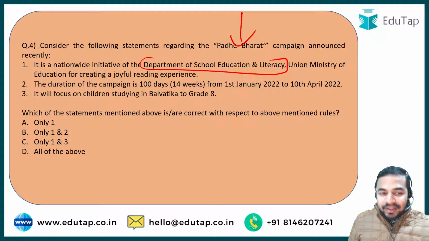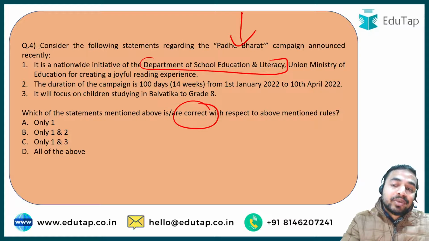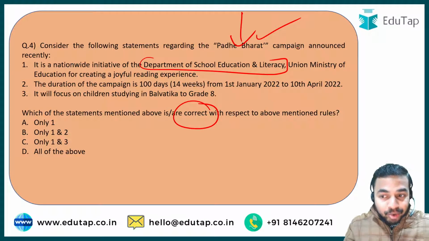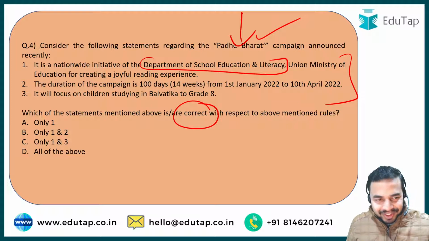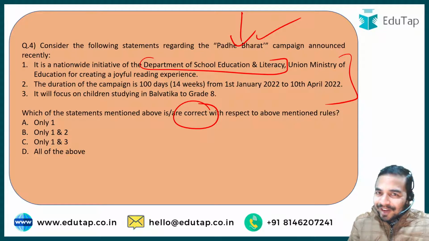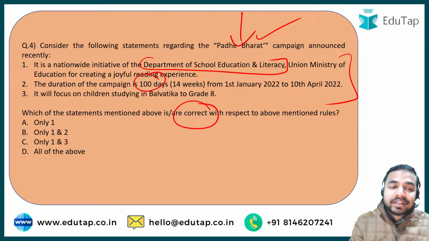And my dear learners, here you are once again required to identify the correct statements with respect to this particular campaign. So kindly go through all these statements and then tell me what exactly is the right answer for this question. So here you can see the very first statement, that it is an initiative of the Department of School Education and Literacy. The second statement says the duration of the campaign will be 100 days, and the third statement says